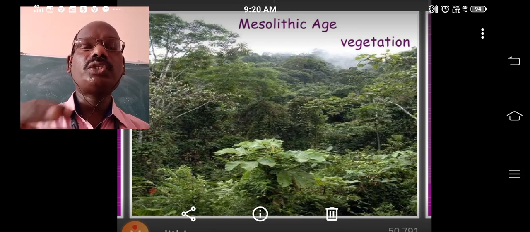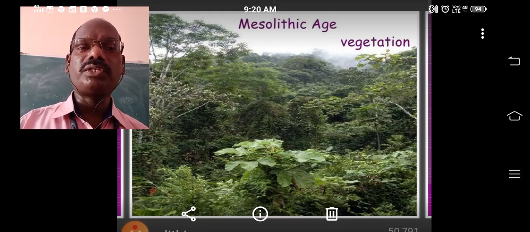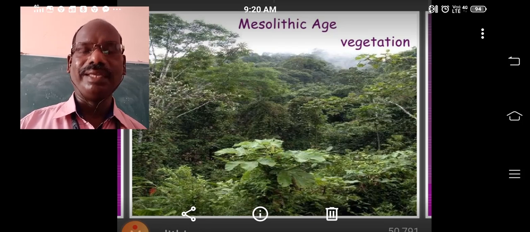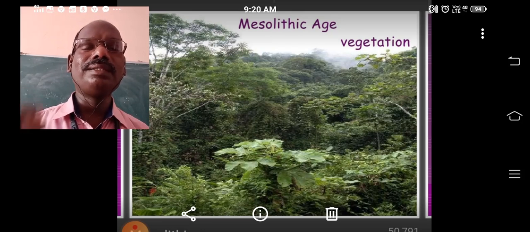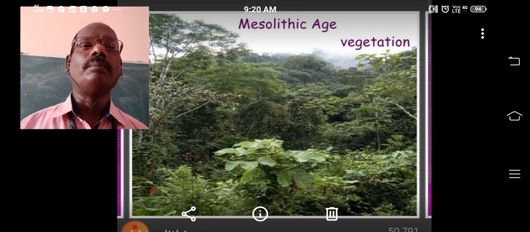Historians and archaeologists study all the remains they discovered from the earth, and they made conclusions regarding the life of the people of the Mesolithic age.